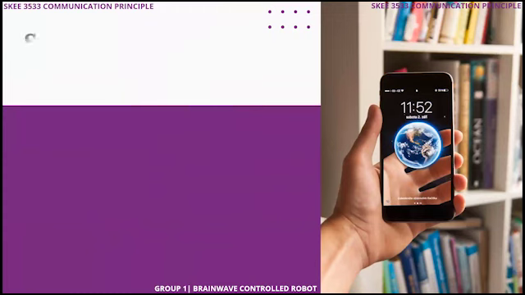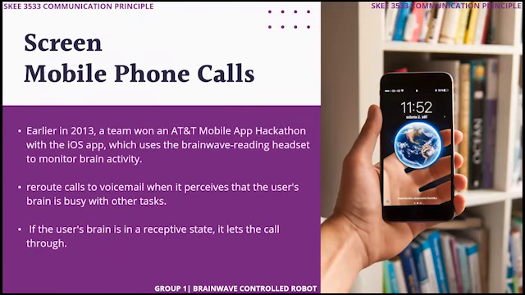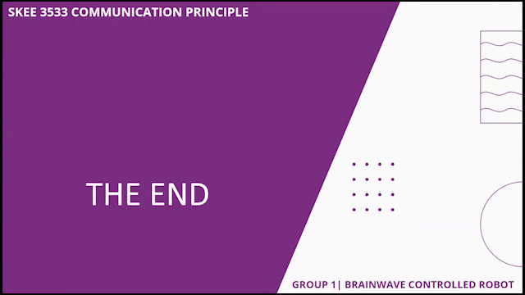Lastly, we have screening mobile phone calls as another example for brainwave control robots. Earlier in 2013, a team won an AT&T mobile app hackathon with an iOS app, which uses a brainwave reading headset to monitor brain activity. It reroutes calls to voicemail when it perceives that the user's brain is busy with other tasks. If the user's brain is in a receptive state, it lets the call through. So that's all for the few examples of the brainwave control robot.